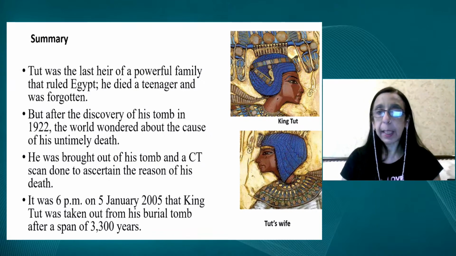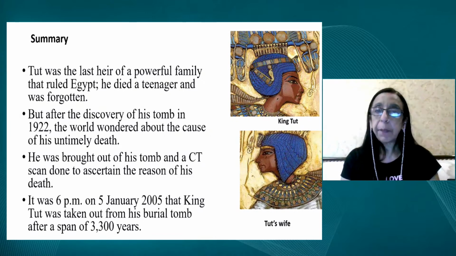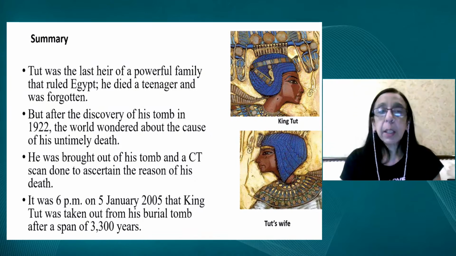If you look at his ancestors also, people did not have the lifespans that we have today. His ancestors died at 27. They were ancestors that died at 29, 30. Life expectancy is increasing now, but 19 was relatively young at that point of time also. Now, to ascertain his cause of death, his body was brought out of this tomb and a CT scan was done. This was about in 2005 to ascertain the reason of his death.